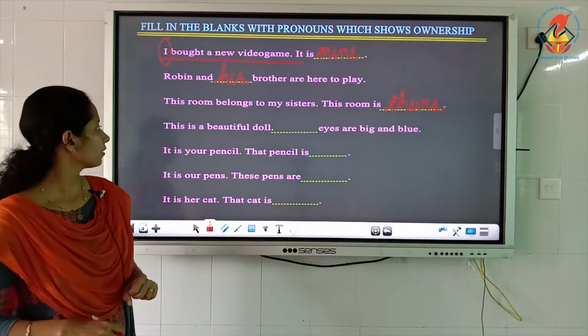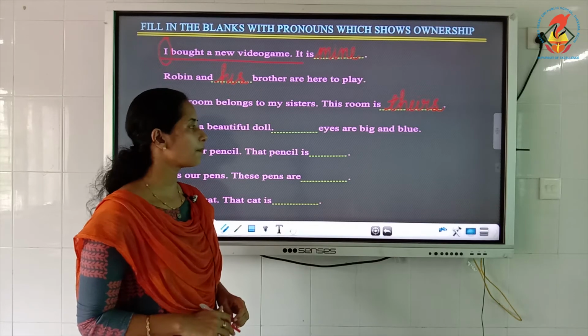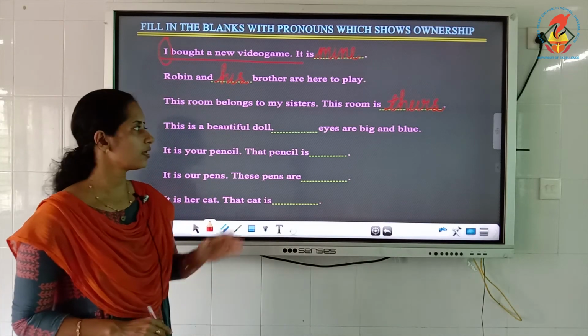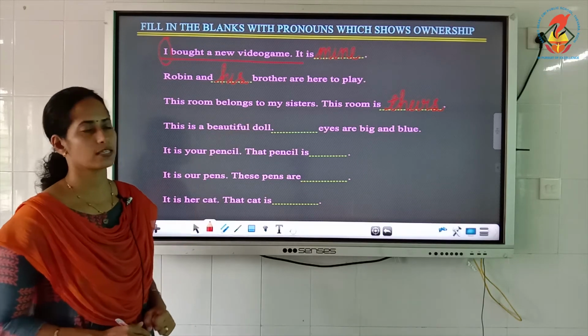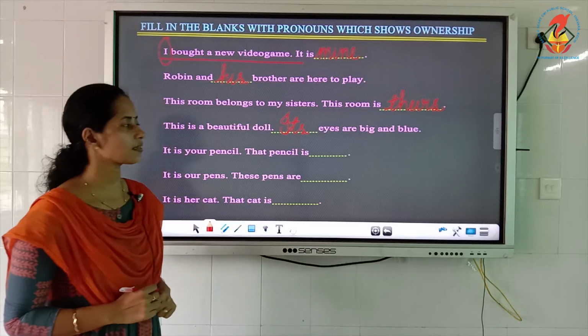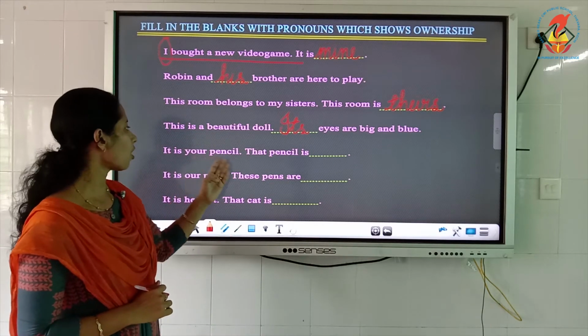Theirs. Okay. This is a beautiful doll. Dash eyes are big and blue. So we are talking about a beautiful doll, so you have to replace doll. What has to be used for ownership? The pronoun which shows ownership is its. Its eyes are big and blue. Okay. Again, it is your pencil.